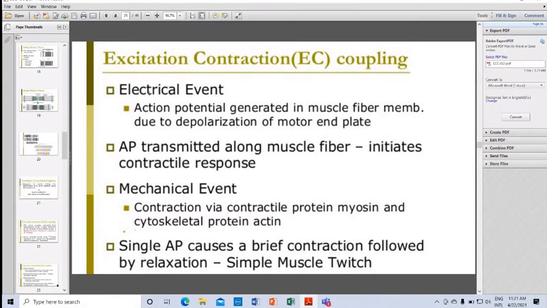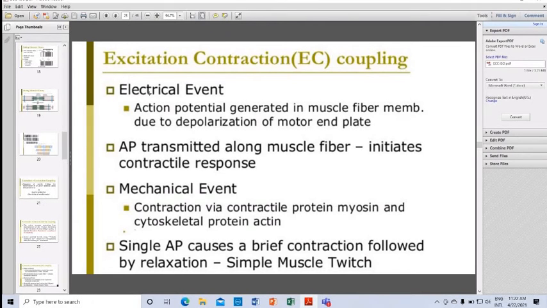So we have seen that the action potential is transmitted along the muscle fiber and it initiates the contractile response. The mechanical event is contraction via the contractile protein myosin and the cytoskeletal protein actin.